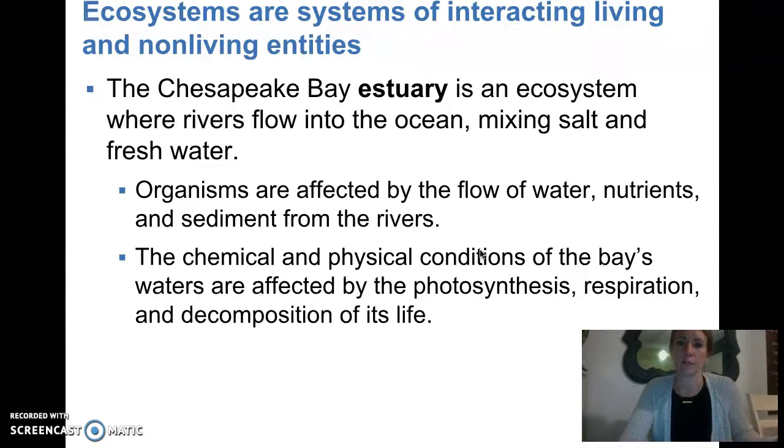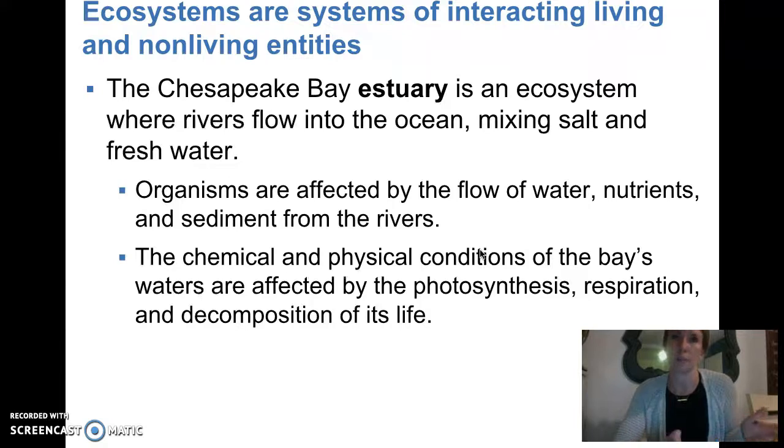Okay, so there's living things and non-living things as part of an ecosystem. So for example, the Chesapeake Bay that we keep talking about is an ecosystem. It's an estuary, which means that it's a mix of salt water and fresh water, because that's where a river flows into the ocean. And so the organisms are affected by the non-living things such as the flow of water, the nutrients in the water, and the sediment from the rivers, and all of the chemical and physical conditions.